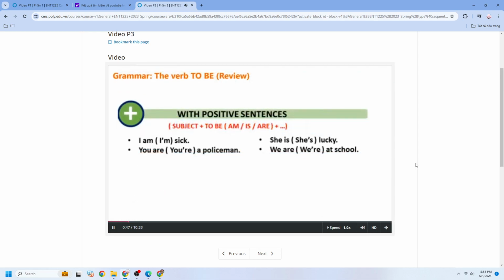Let's practice with some examples for positive sentences. Structure: subject plus verb to be, with either am, is, or are, plus the clause, okay? First, verb to be: I am sick. I'm sick.